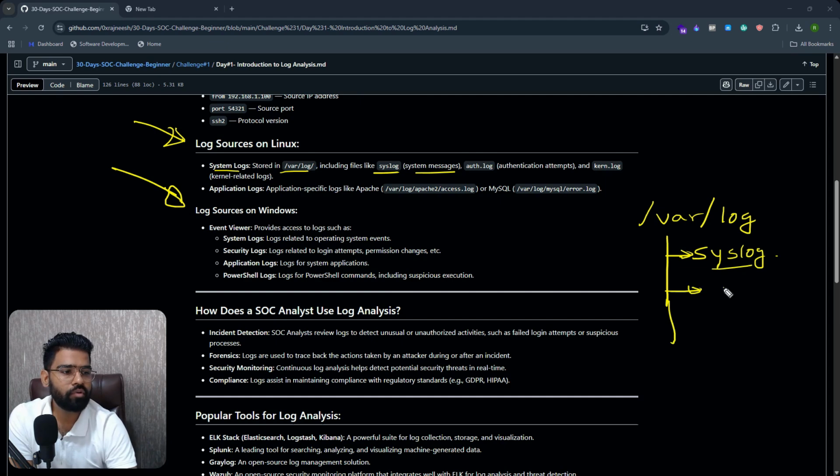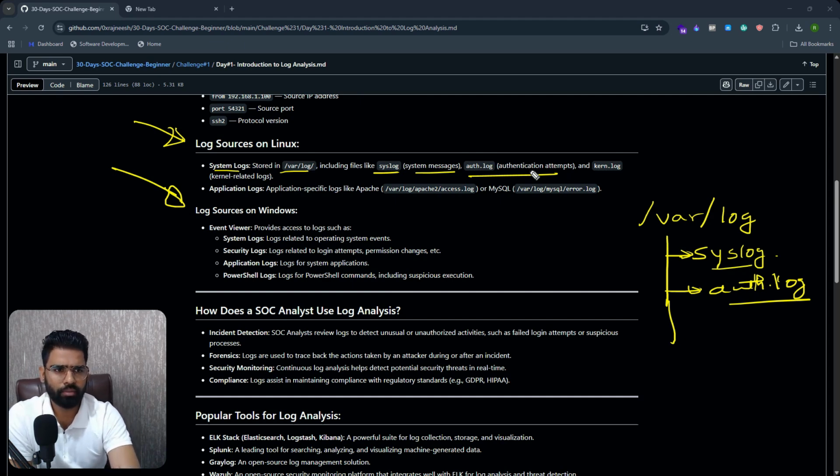Then we also have auth.log. This is the authentication related log. So if an ssh attempt was successful, failed, someone tried accessing the machine, brute force, everything will be mentioned over there. Then we also have the kernel related log, which will be kern.log.